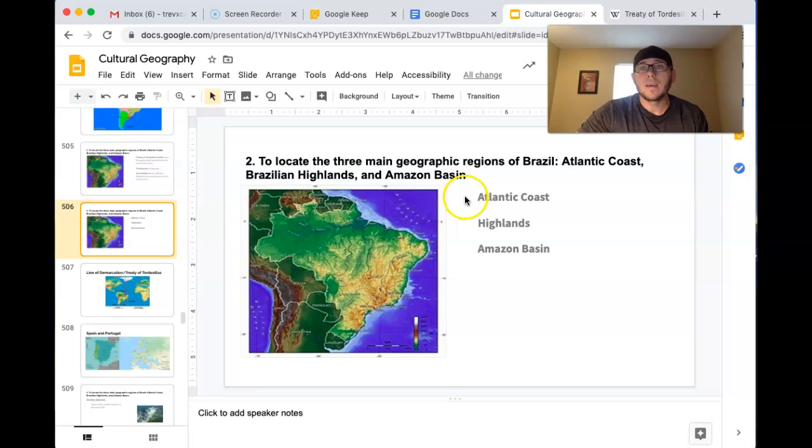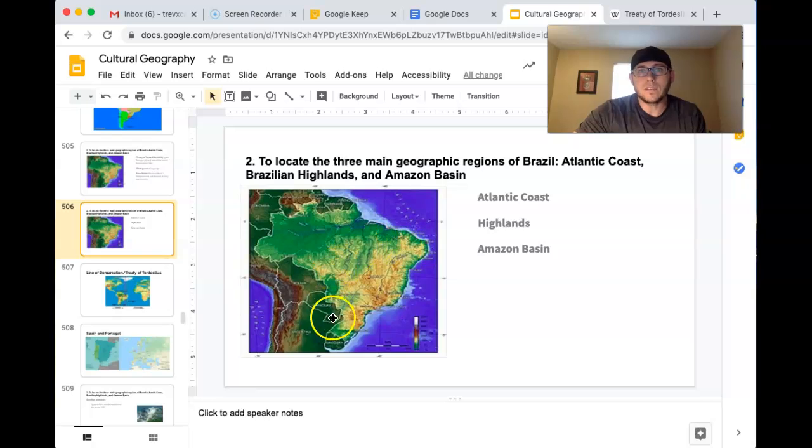Okay, moving along, these are the 3 main geographic regions. The Atlantic coast is pretty self-explanatory. You have all this coastline. This is the Atlantic Ocean, obviously east of the continent. So the Atlantic coast. Then you have the highlands, which are down south. You can see it's a plateau, and you can tell by the topography here that it's going to be elevated land, a little bit more rugged.